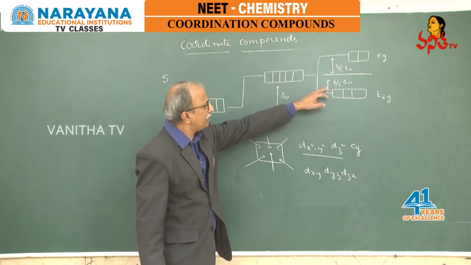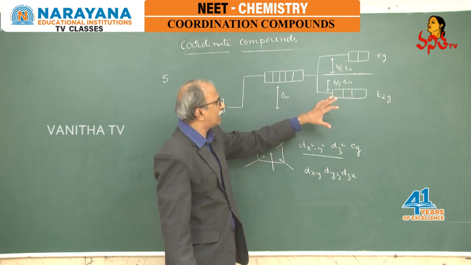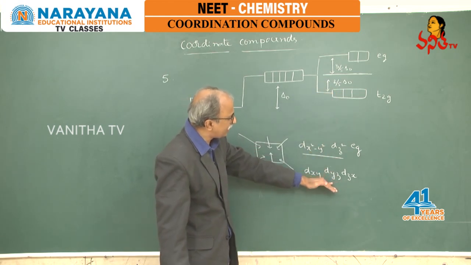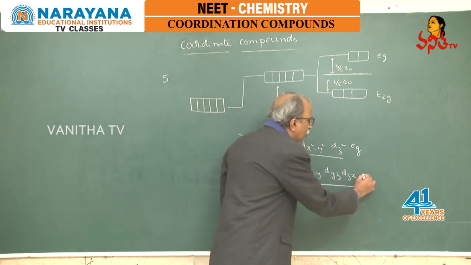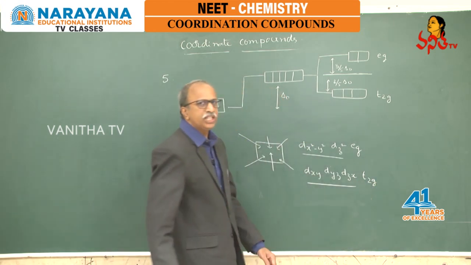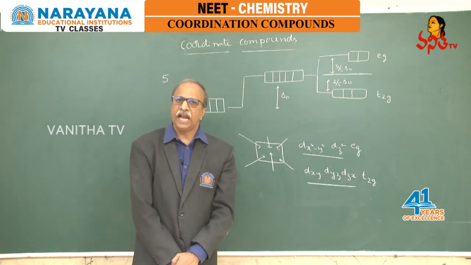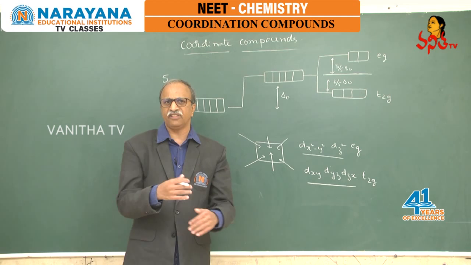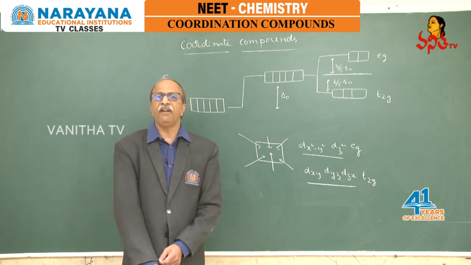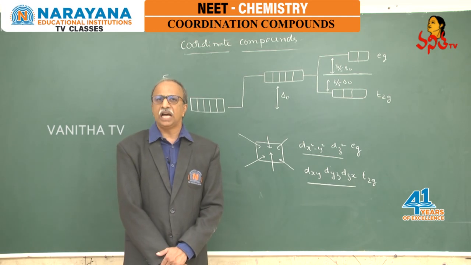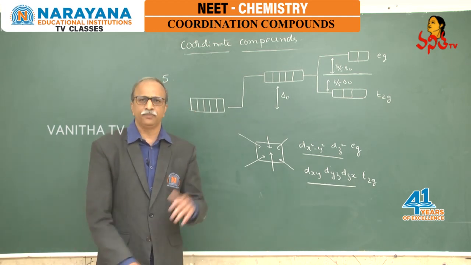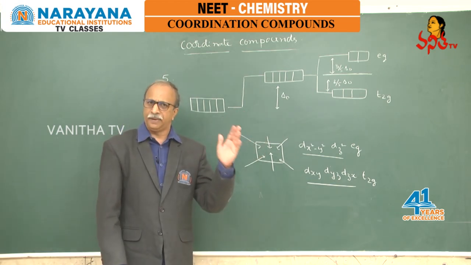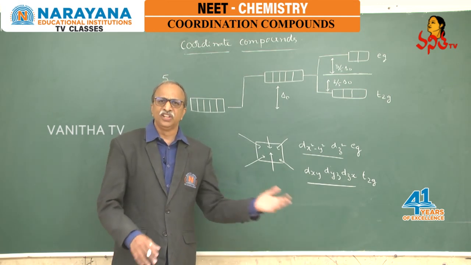Next, for this one, 2/5 delta naught, that means from this barycenter energy, 2/5 delta naught is decreased for these 3 sets of orbitals, which are called T2g. Eg and T2g orbital names are actually selected from spectral analysis, just as the s orbital and p orbital names are selected from spectral analysis. S represents sharp line, p represents principal line, d represents diffused line, like that.